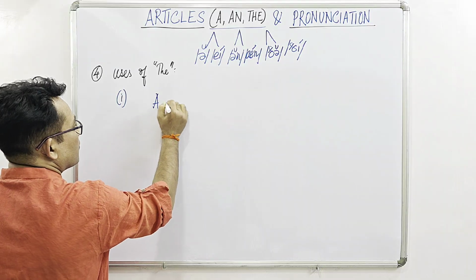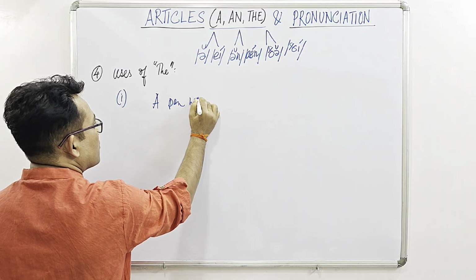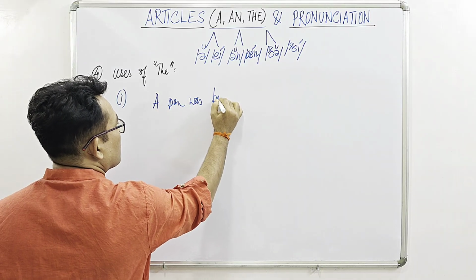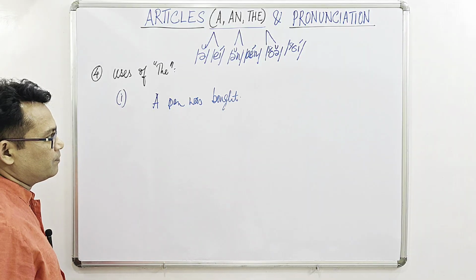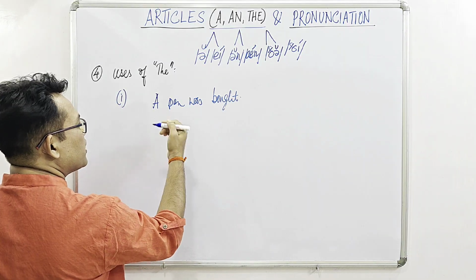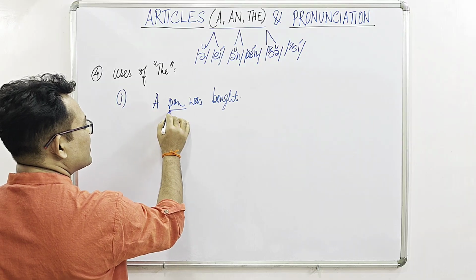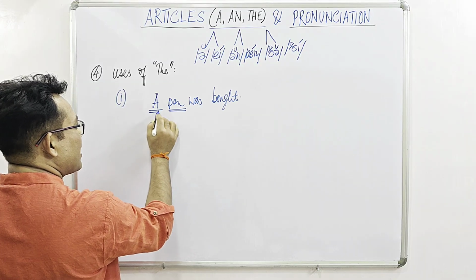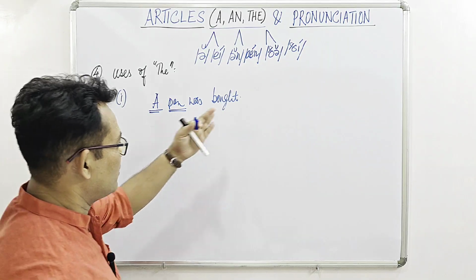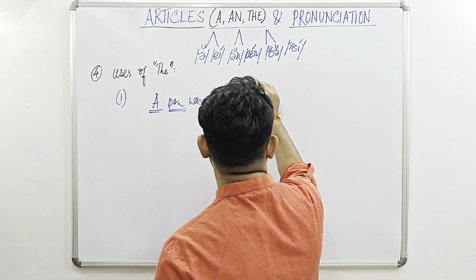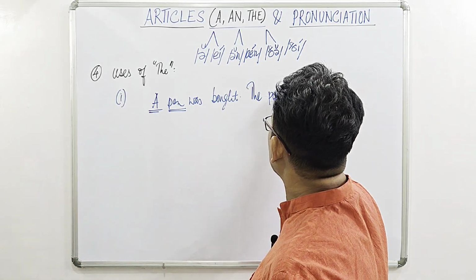Like, a pen was bought. We don't know which pen, what pen. So this is indefinite and therefore according to the consonant sound. But as soon as we mention that pen on the second occasion, we have to use the pen.